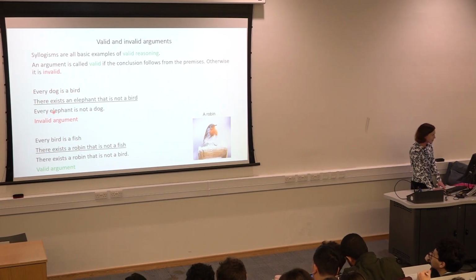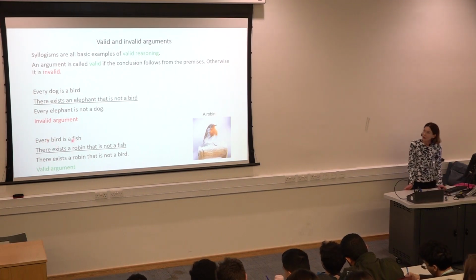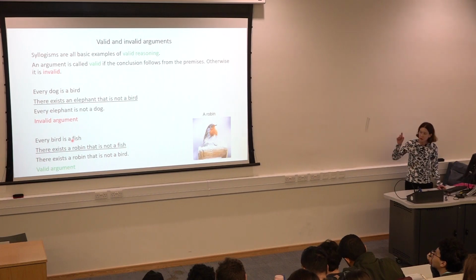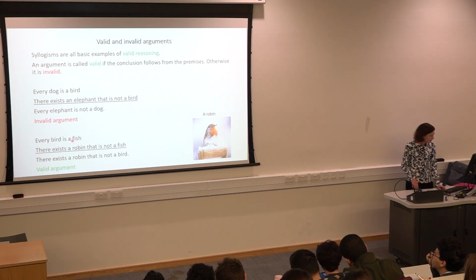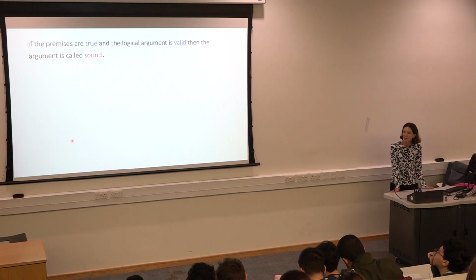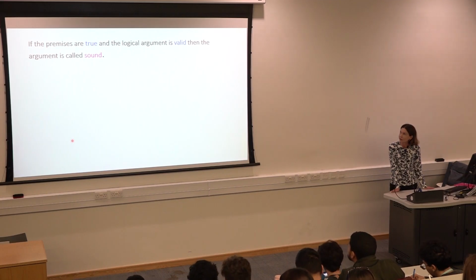So the reason why we are getting sort of nonsense from this valid argument is because these premises are not true. So when we're talking about good arguments, you don't only want valid reasoning, you also want your premises to be true, right? The things that you accept. If the premises are true and the logic argument is valid, then we say that the argument is sound, okay? And that is actually what we want. We want good reasoning, but also correct premises, yes? So we want sound arguments.